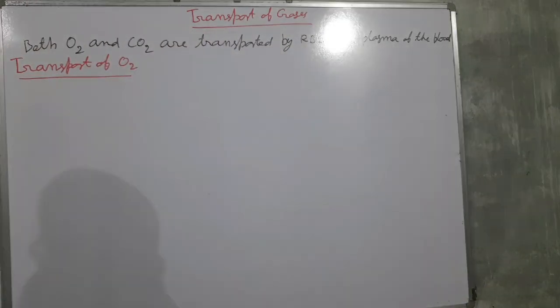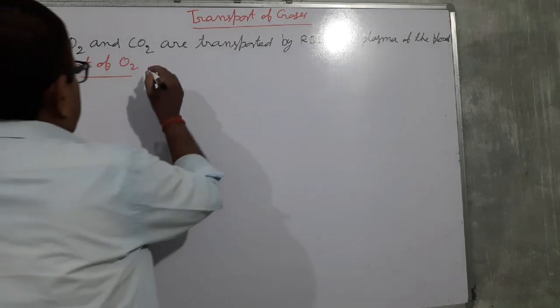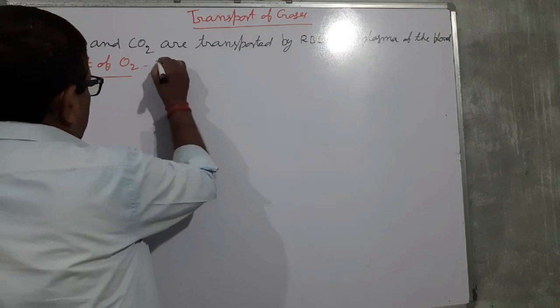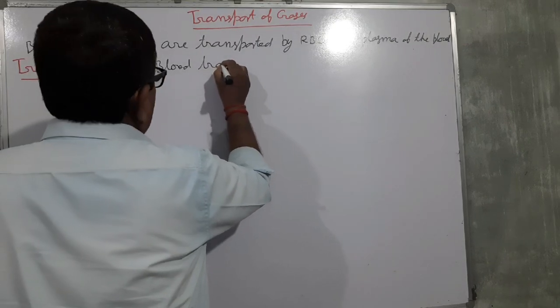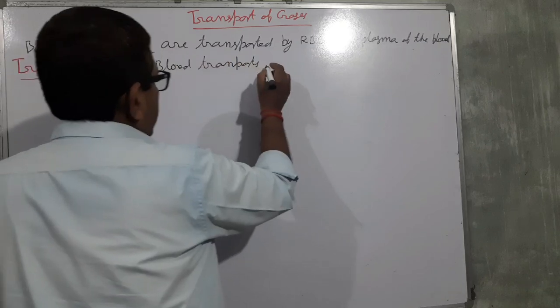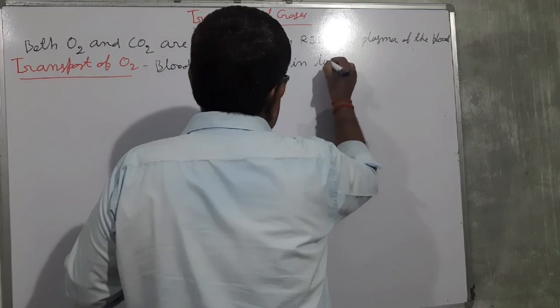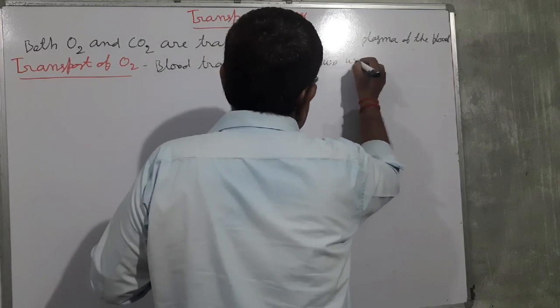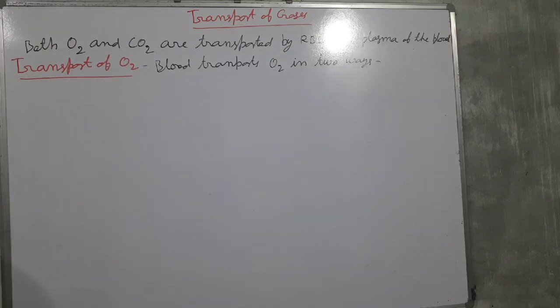So it may be studied in two ways: blood transports oxygen in two ways, or in two forms.